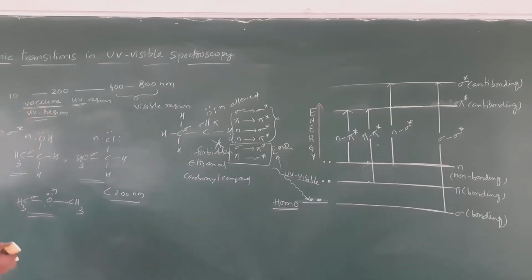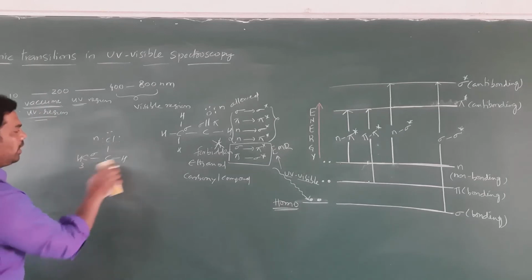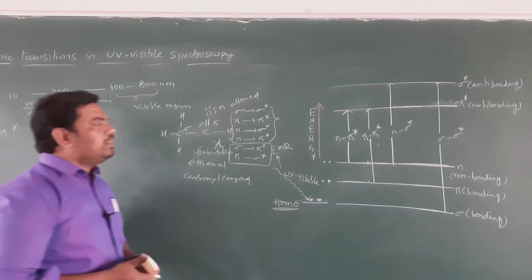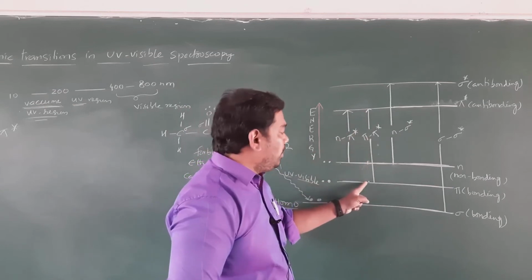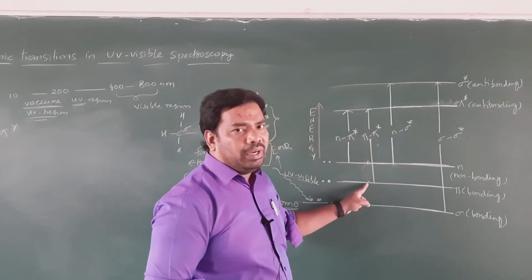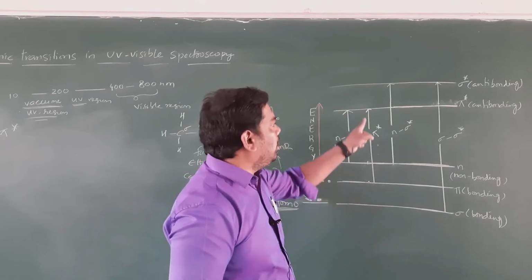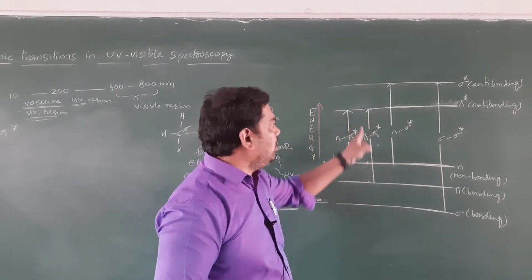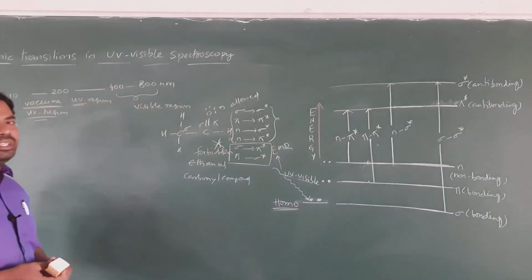Next we will move to the third one, that is pi to pi star transition. What is pi to pi star transition? The transition of an electron from a pi bonding molecular orbital to a pi star anti-bonding molecular orbital is called pi to pi star transition.